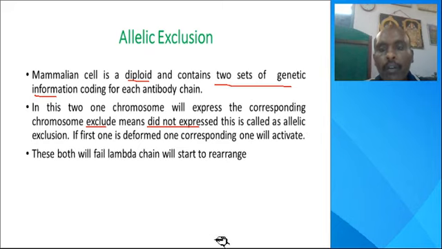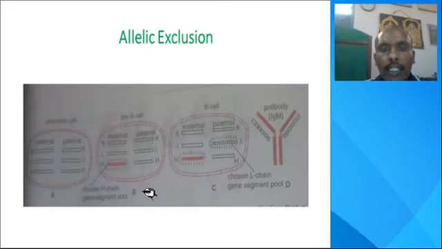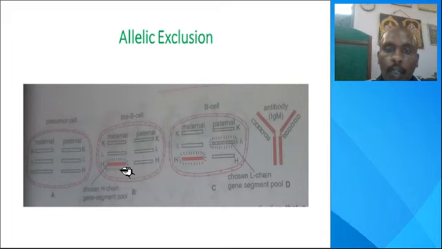When one is selected but a malformed immunoglobulin or malformed heavy chain is generated, at that time the second one is expressed. Up to that it is considered.